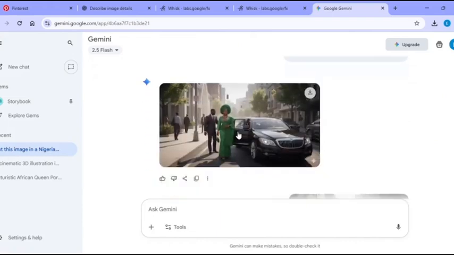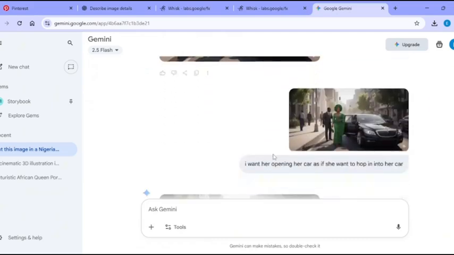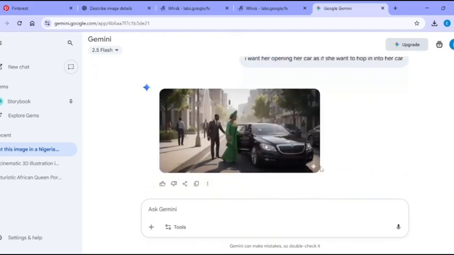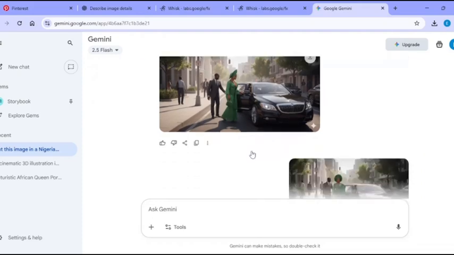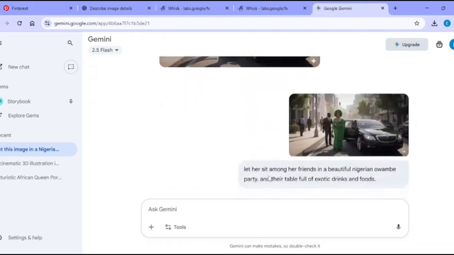And this is what I got. This is super amazing. You can see the consistency. You can see her face. The clothing still remains the same. How cool is this? So let us try to put her in an Owambe Nigerian party.